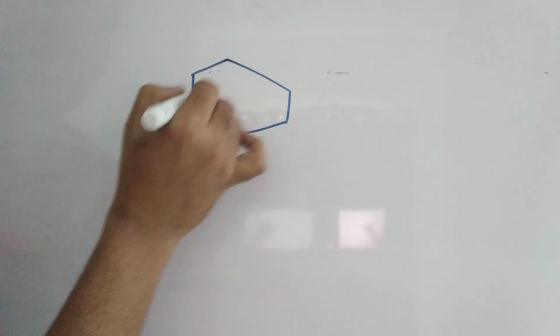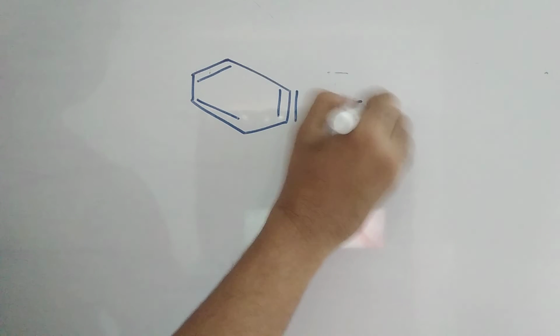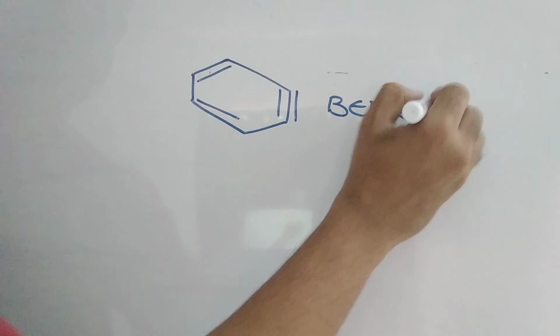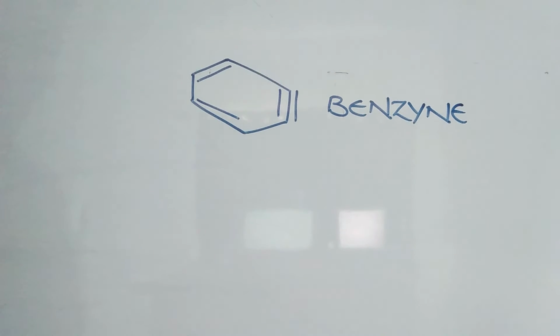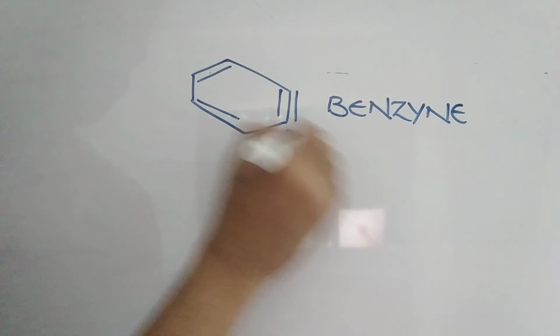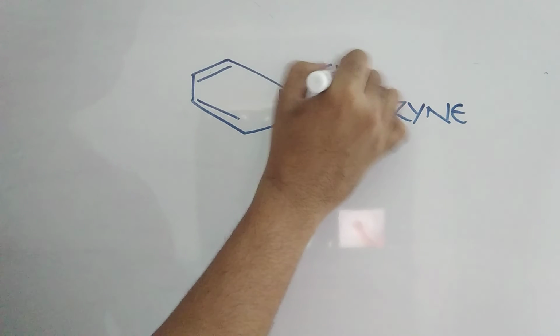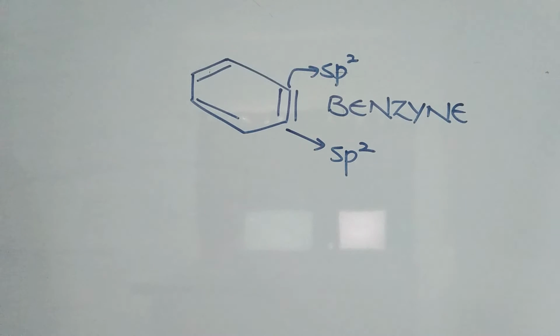I just wanted to mention this exception to you. This you see, it is called benzyne. In benzyne, actually there is a triple bond, but both these places are considered as sp2. Why? Actually hybridization is hypothetical. Hybridization is going to be completely hypothetical.